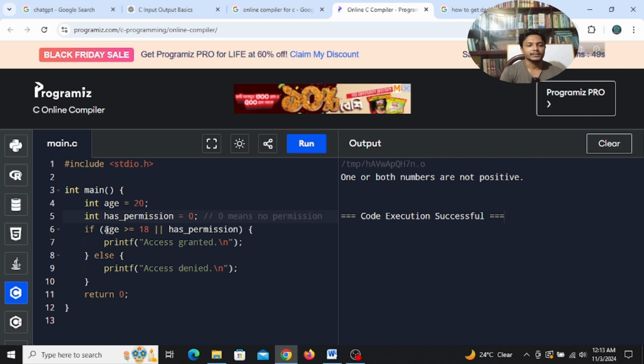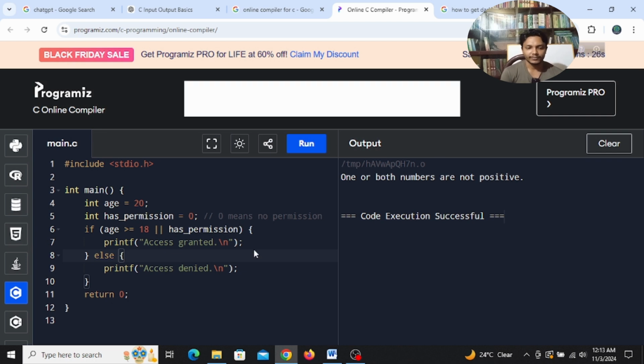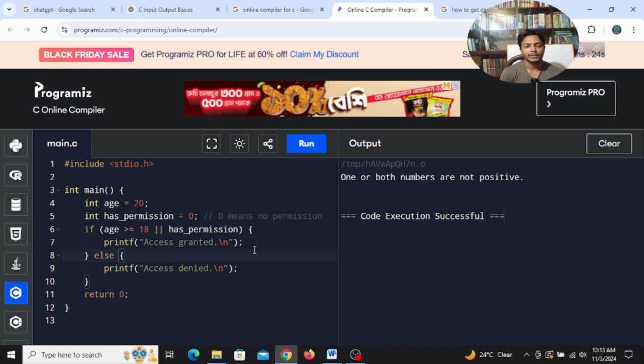So if age is greater than 18 or has permission, any of the two should be true, right? So if has permission was okay and age was below 18, access granted. Any of the two should be okay, guys. If you are underage but you have a ticket or maybe permission, then you can enter, right?